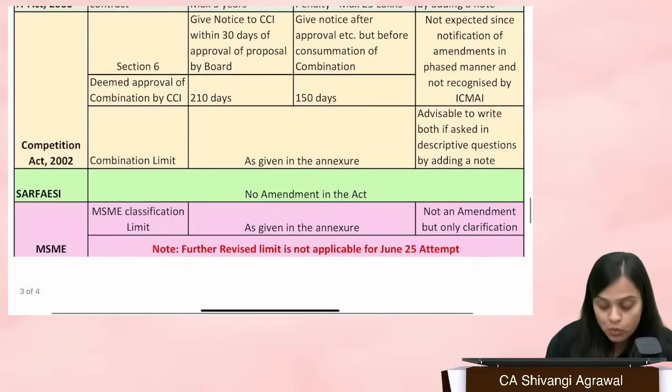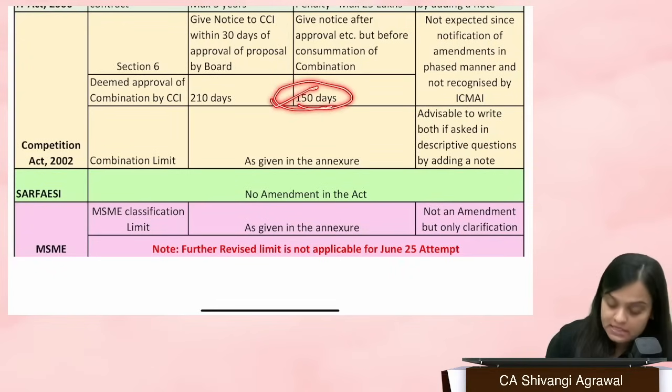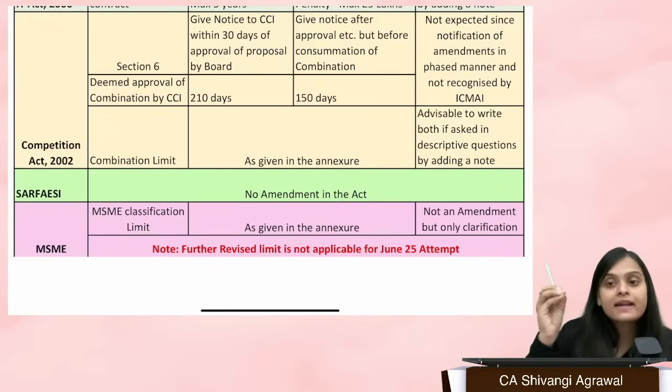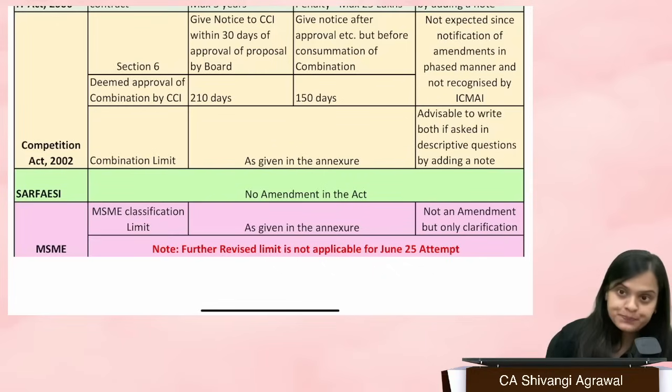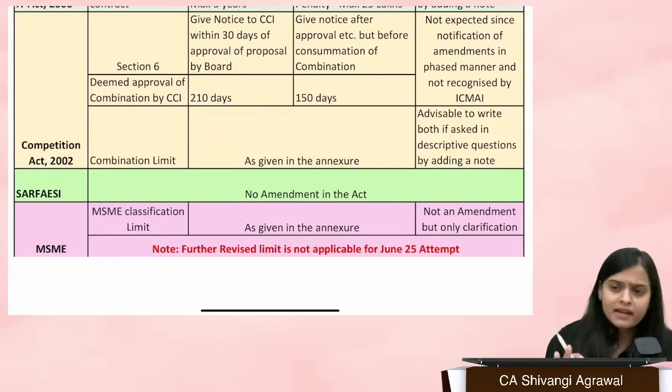So the best solution would be: if it is asked in an MCQ and there is an option of 150 days, you can take the risk of taking it. If it is asked in a descriptive question, it is always advisable to write and add a note that this has been revised to 150 days. There are high chances that even if asked in an MCQ, they will write 210 days only, because in this supplementary they have clearly not incorporated the changes of the Competition Act.